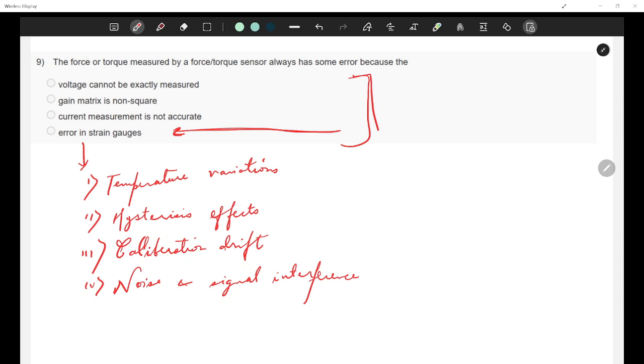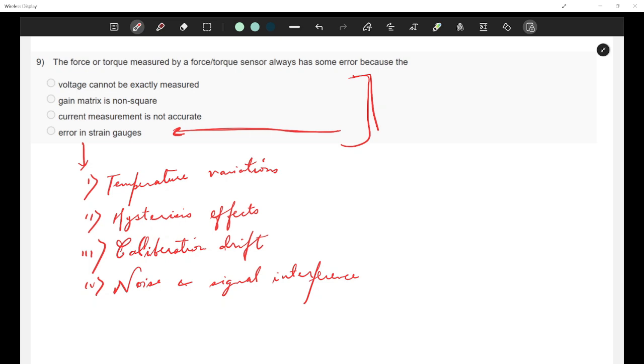So what else can go wrong with force sensor? But before that, since strain gauges are the core sensing element in most force torque sensors, their errors directly affect the measurement accuracy, right? One of the options is voltage cannot be exactly measured. It is not correct. Why is this not the correct option? Because while precise voltage measurement is a challenge, modern ADCs, analog to digital converters, actually achieve high precision. So that's not a very big problem, right? The primary source of error in force torque sensing is from the strain gauge or some other thing, but not from voltage measurement.